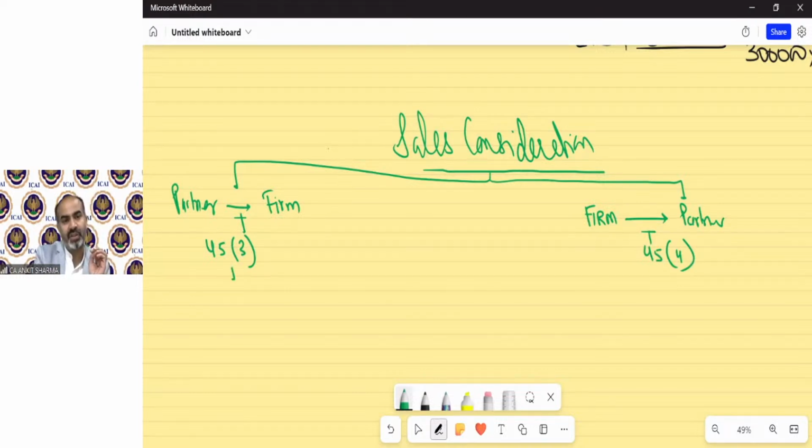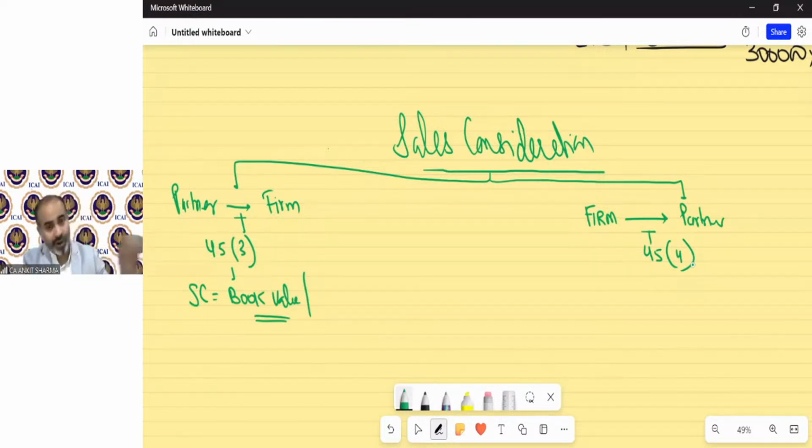So in this situation, if a partner transfers an asset to a firm, then what will be the sale consideration? The sale consideration will be the book value, or the value at which the asset has been recorded in the books of accounts of the firm. That is called book value. So the value at which that asset has been recorded in the books of the firm will be called the sale consideration for the purpose of the partner.